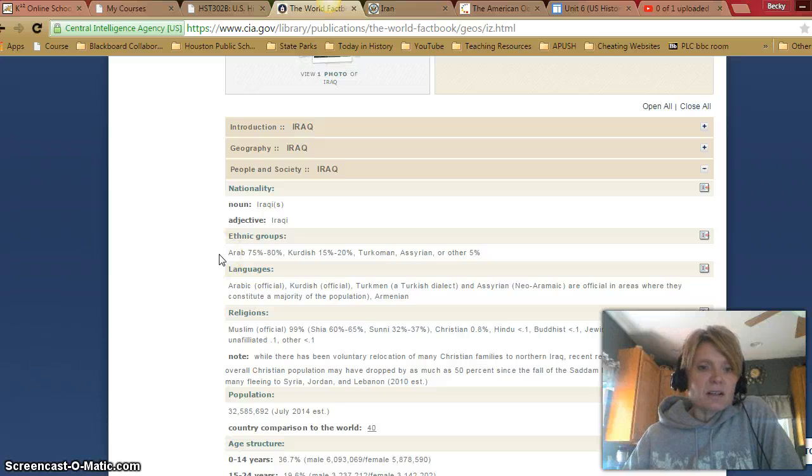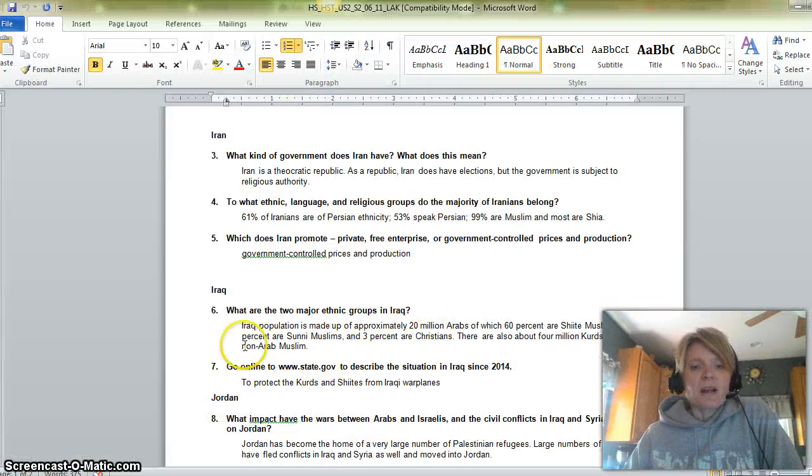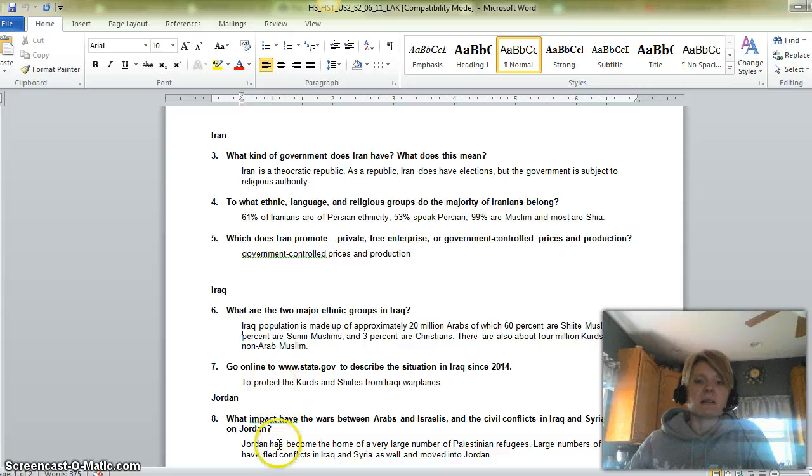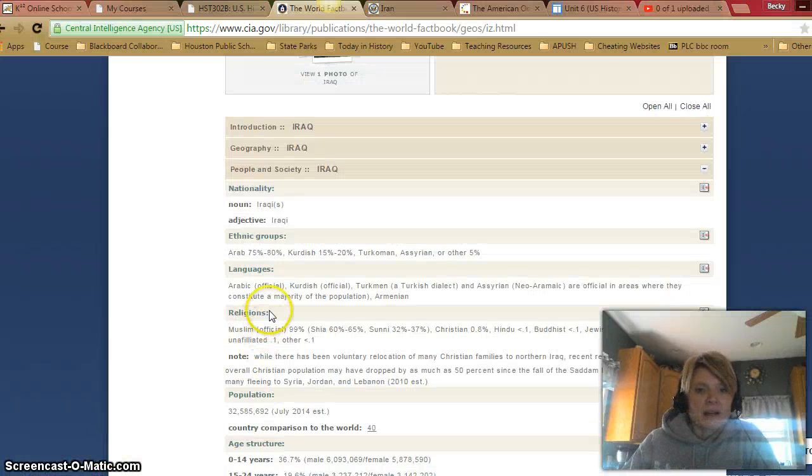It says ethnic groups, Arab 75 to 80%. The official language is Arabic. The official religion is Muslim with 99%. All right, let's go back to our sheet. And the Iraqi population is made up of 20 million Arabs, with 60% Shiite Muslims, 5% Sunni Muslims, and 3% Christians. There are about 4 million Kurds who are non-Arab Muslim. And if we go look at that, here we go. Arab is the main ethnic group, Kurdish 15 to 20%. And as it says, Kurdish is also another official language.